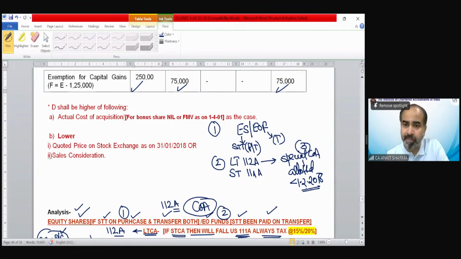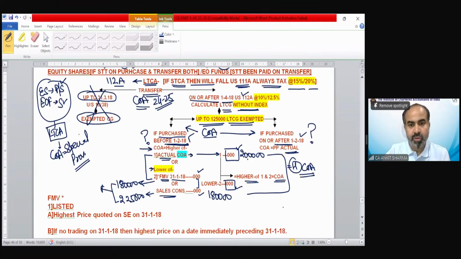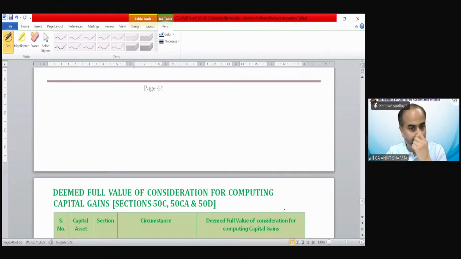If this is short term, then again this cost of acquisition concept does not apply. If that is allotted on or after 1st February 18, again in that scenario, we do not need to calculate a special cost of acquisition. Normal cost of acquisition would be applicable. Okay. So that was the case. You can go through the provision.